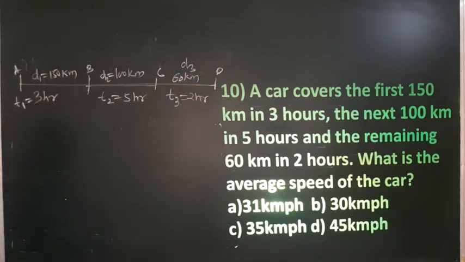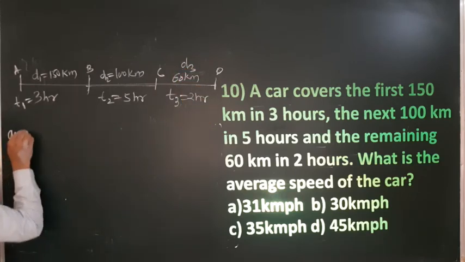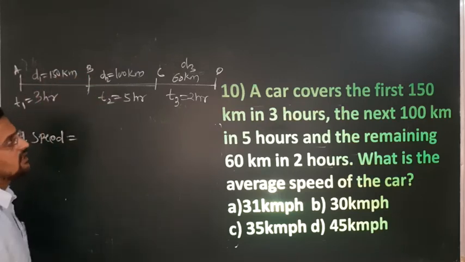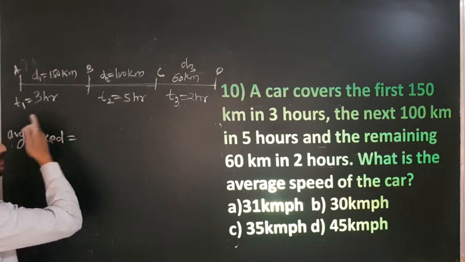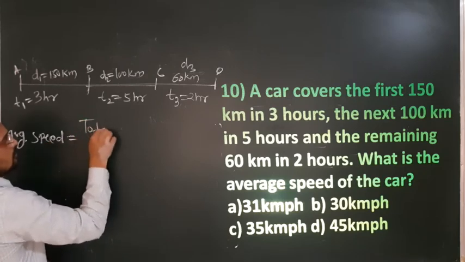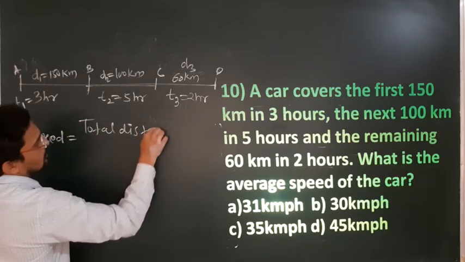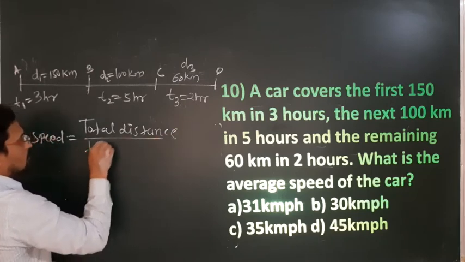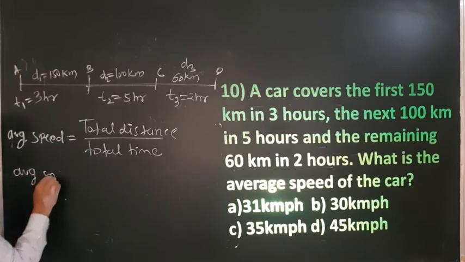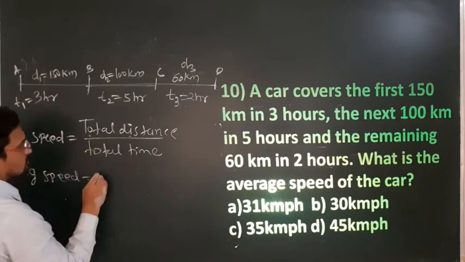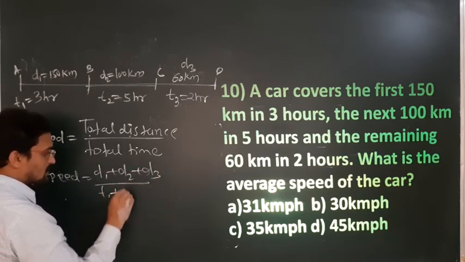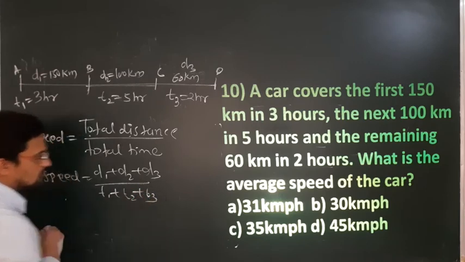What is the average speed of the car? We know average speed is equal to what? Now everything is not the same, so you cannot apply that formula 2 V1 V2 by V1 plus V2, and here there are not 2 speeds, there are 3 speeds. Now what is the average speed formula? Total distance divided by total time, correct? Therefore average speed is total distance D1 plus D2 plus D3, divided by total time T1 plus T2 plus T3.